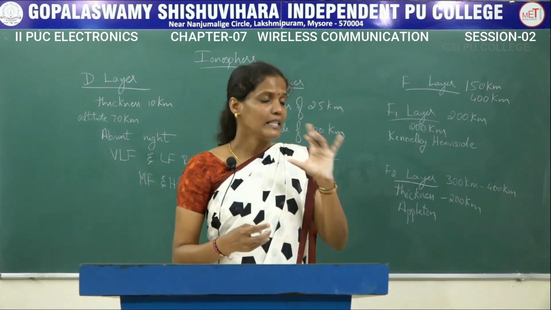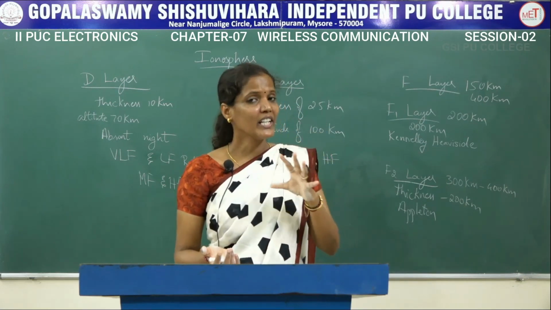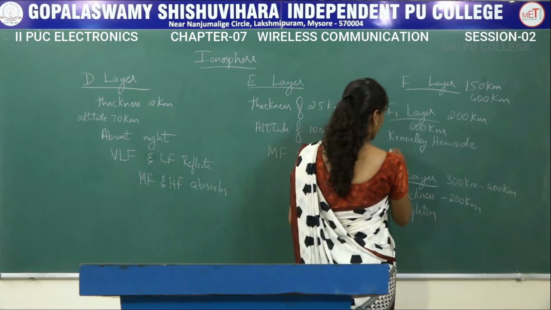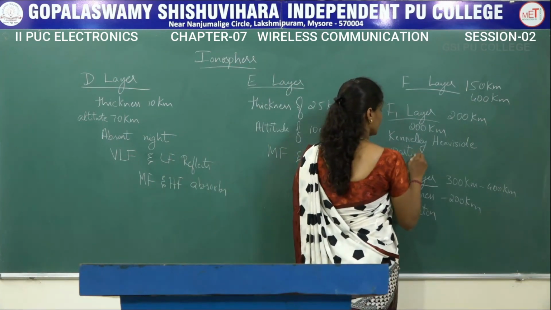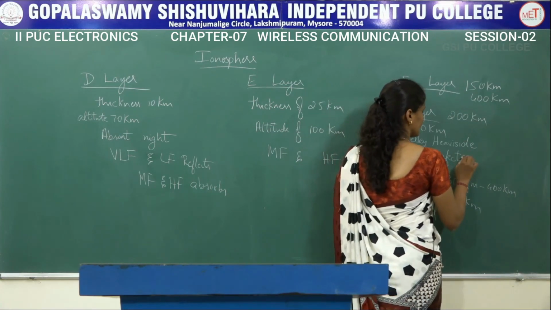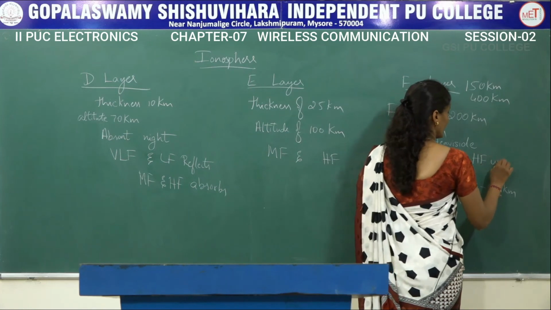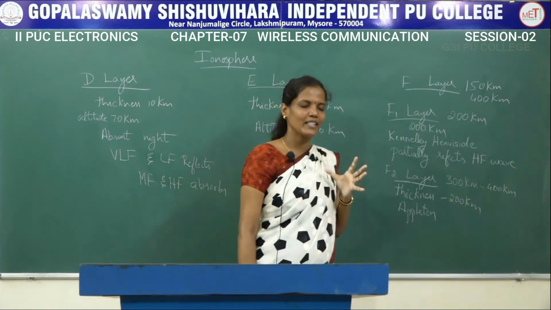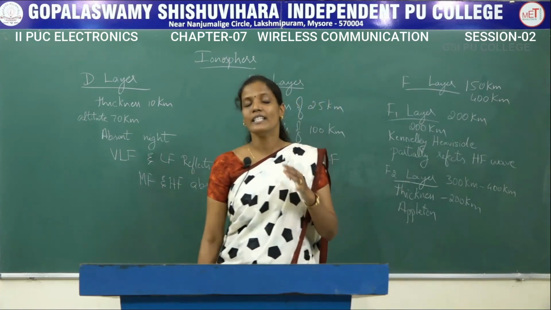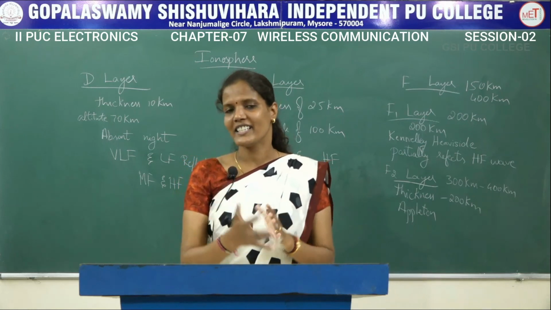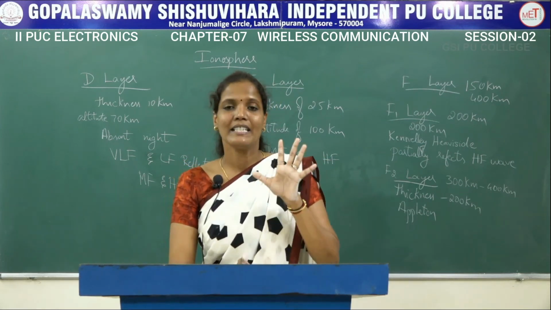And this F1 layer partially reflects HF waves, that is high frequency waves, whereas this F2 layer is very much useful in reflecting the HF waves, and this F2 layer changes its altitude depending upon the season.